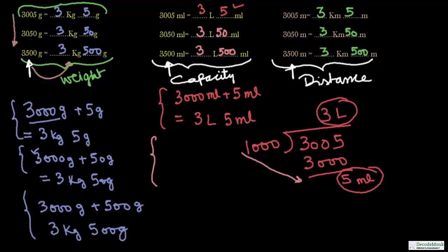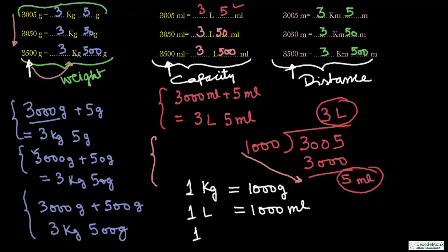So figures are same, only the units are different. Why are these same? Because 1 kg equal to 1000 grams, 1 liter equal to 1000 milliliter, and 1 kilometer equal to 1000 meter.